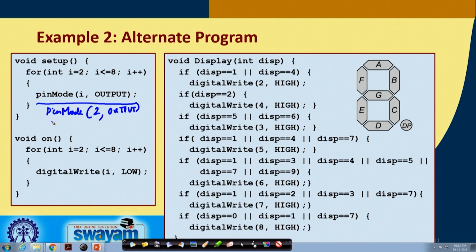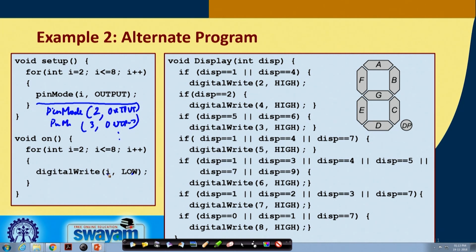Okay. Next pin mode 3 comma output, and so on. It will go on till 8. So in the initialization, instead of writing it so many times, we have just put up code for doing this. Similarly, in the on function, we are doing for int i equals 2, i less than equals 8, i plus plus, we are writing digital write i comma low.